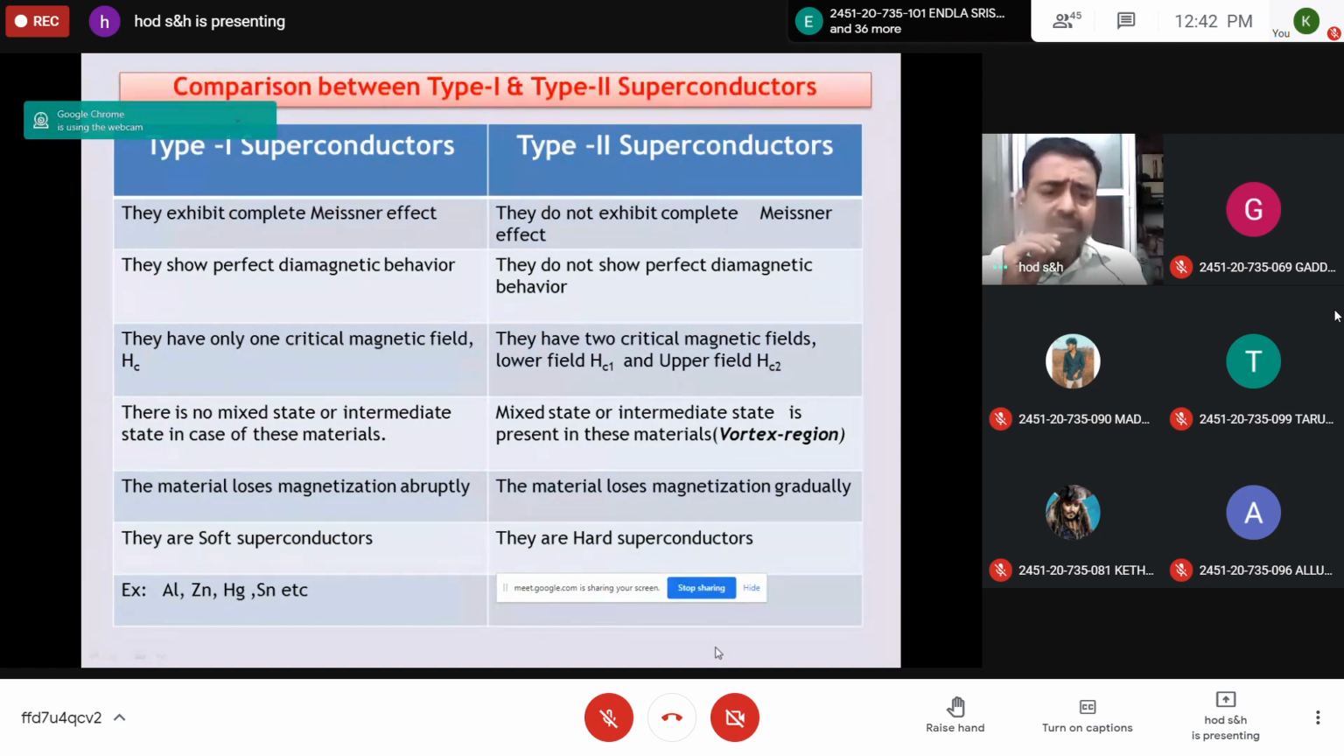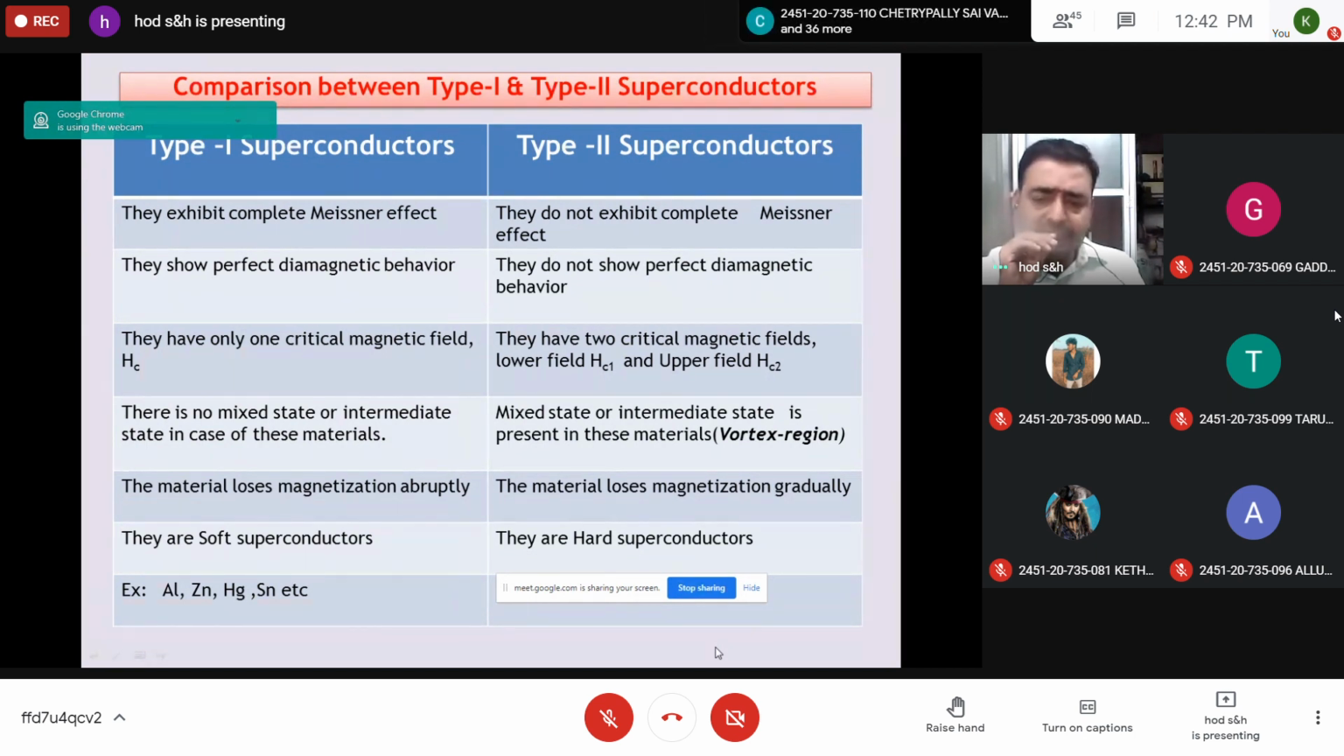And here in type 1 superconductors, it loses magnetization abruptly. When the value of applied field reaches Hc1, it loses its superconductivity abruptly and becomes a normal conductor. Whereas in this type 2 material, there is an intermediate state. Initially, at Hc1 it partially loses its superconductivity, but up to Hc2, it is in a mixed state. After Hc2 only, the upper critical field, it loses its superconductivity completely.